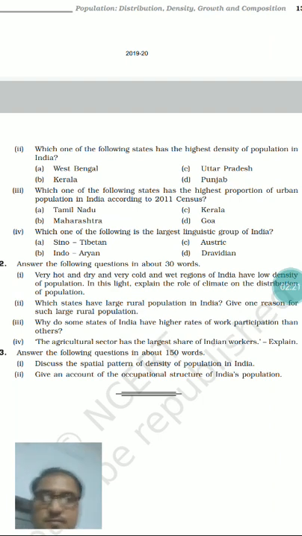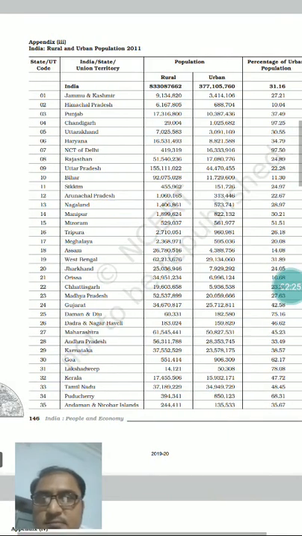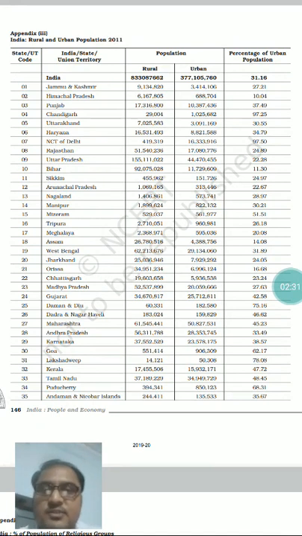So just watch it, I am showing it here. This is appendix 3. Okay, so it's not under appendix 4, it's under appendix 3. Here you can see it. This is at the end of your big book. You need to look at the last part of the book where you will find this appendix. You need to see the data from these appendices.